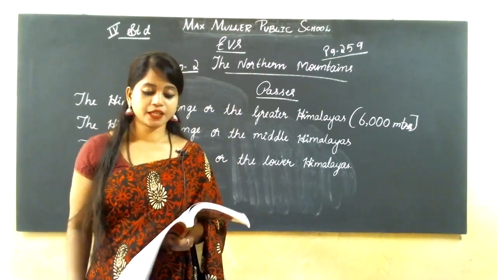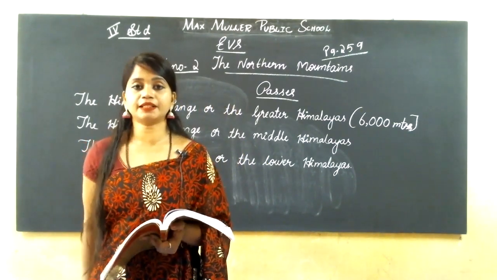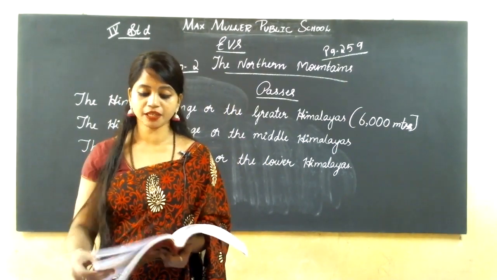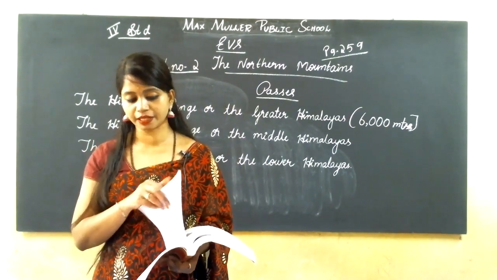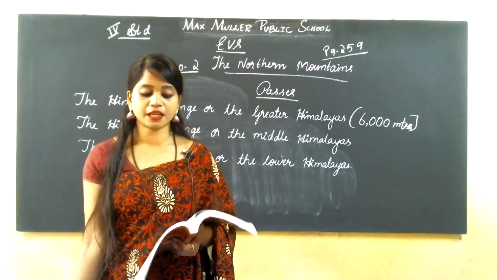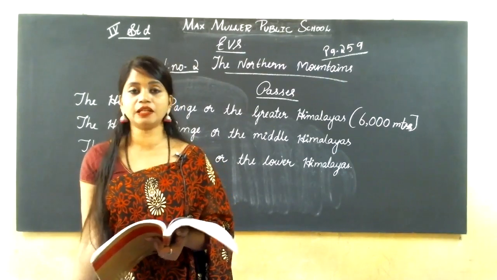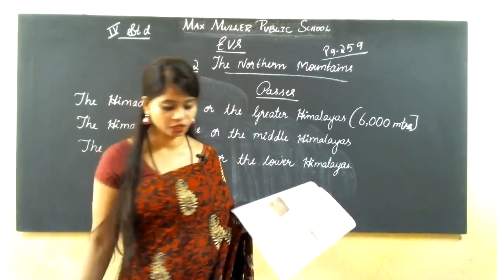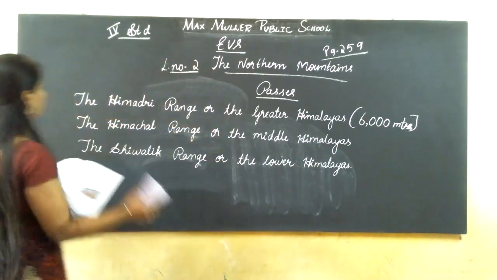Next are the states which come under this region, the northern mountains. The northern mountain region includes the following states.